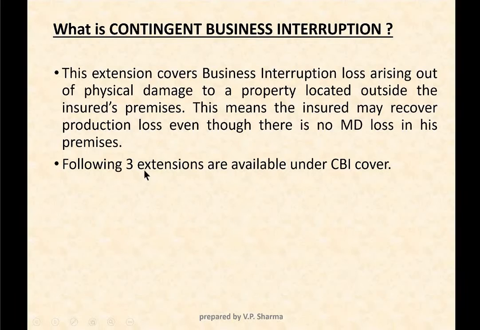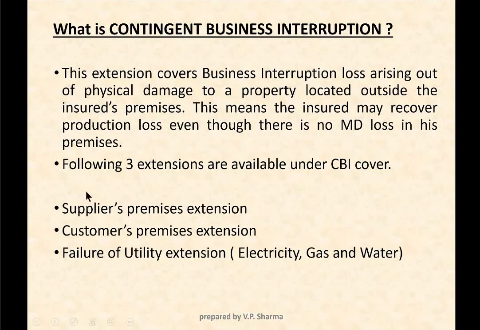Now there are 3 extensions which are available under CBI cover, Contingent Business Interruption cover, and they are: first one is your supplier's premises extension, second is customer's premises extension, and the third is failure of utility extensions. And as you see, there are 3 utilities, basically electricity, gas and water.